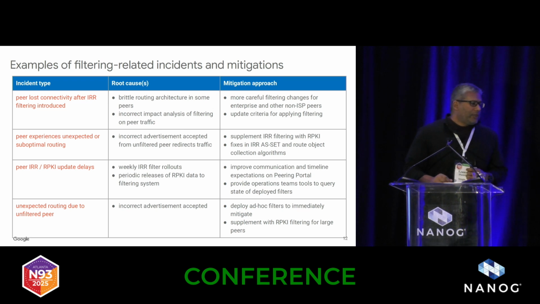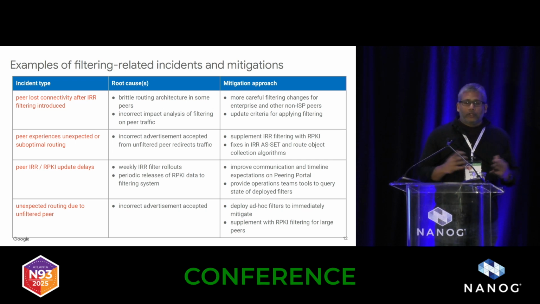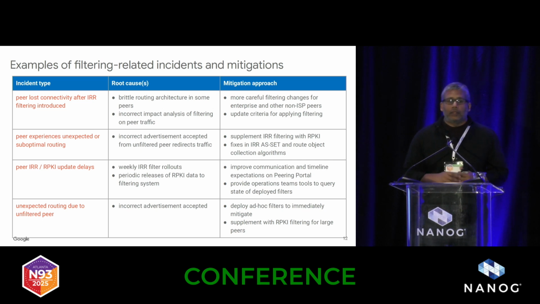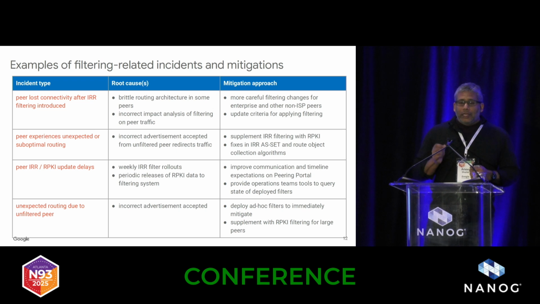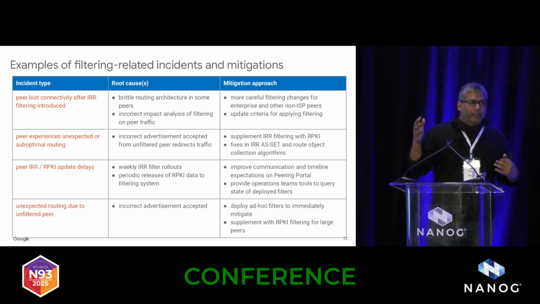And there's a few other cases. I won't have time to go through all of them. There are cases where the IRR was defeated by our own algorithm in how we expand the set of AS sets or collect the set of AS route objects, rather. And we basically needed to update our algorithms in response to that. Or some cases where the IRR was just wrong, and those were resolved finally by moving to RPKI.